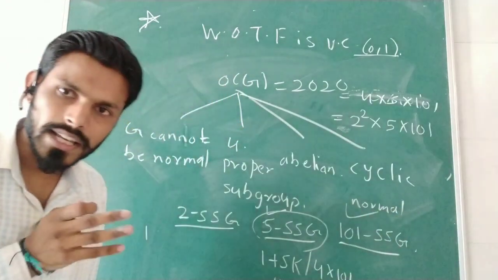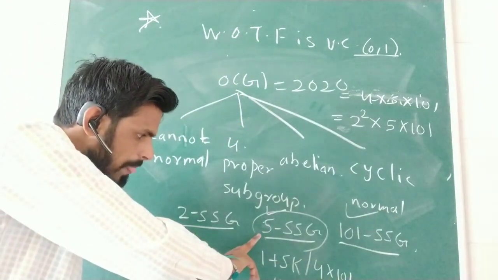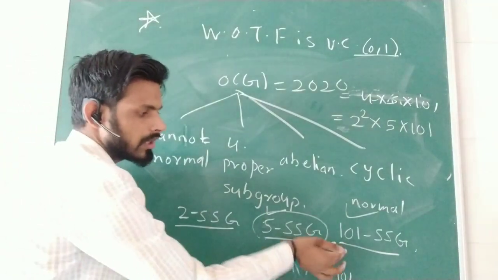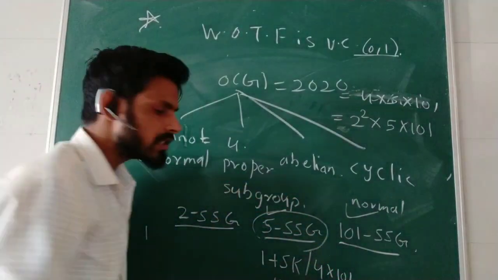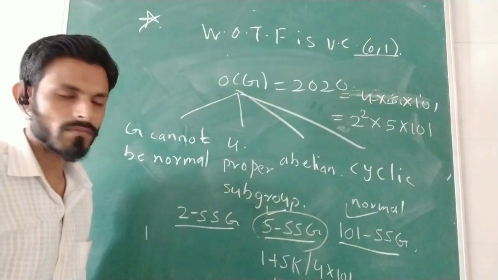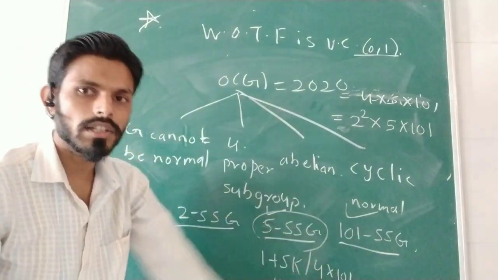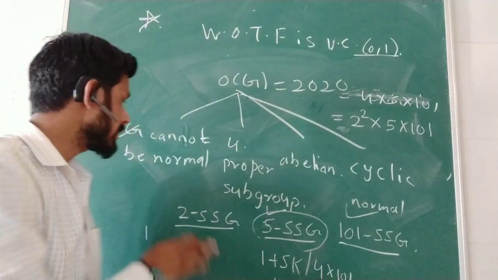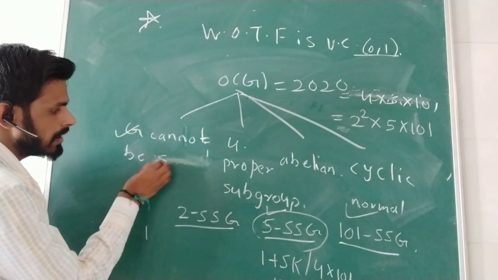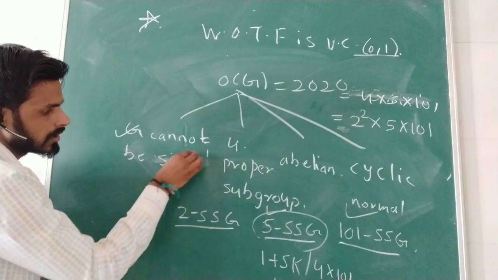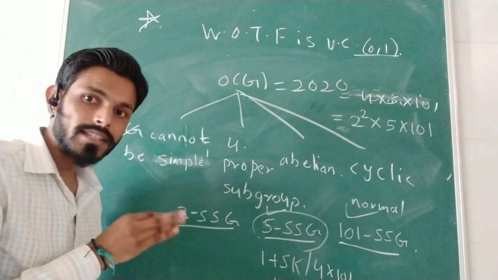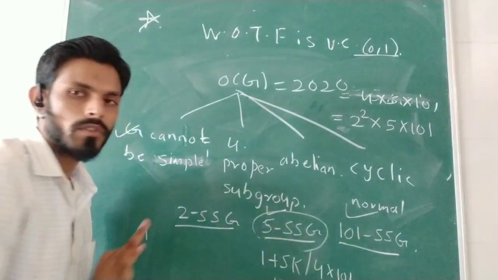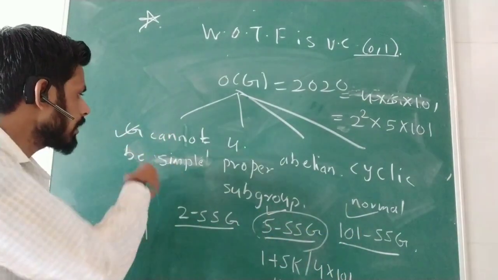That means there exists a normal subgroup of order 5 and a normal subgroup of order 101. So therefore G cannot be simple, because there exists a proper normal subgroup of order 5 and 101.